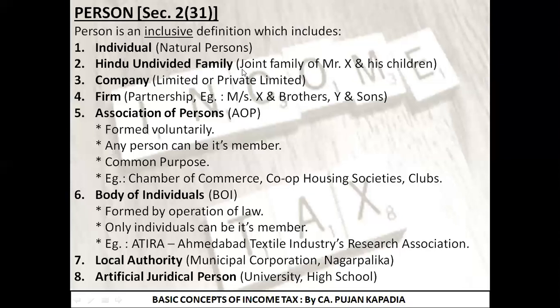I guess all of you might have studied what is HUF, Karta, and everything about the same. In text, we are not going to go in detail as of now for that particular part. My task as of now is to explain what the question can be like and how you are going to categorize the same in your exam paper. So if anything comes up like joint family of Mr. X and his children or family of Mr. Y and his sons, it is going to be part of Hindu Undivided Family. The trigger over here is family. I hope I am clear with the second point.